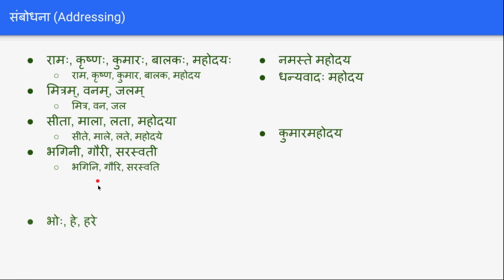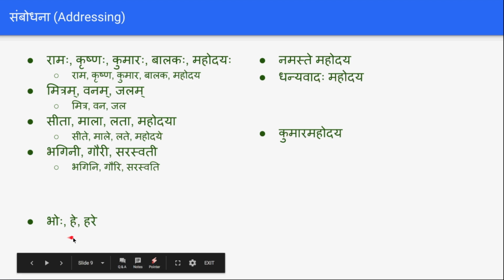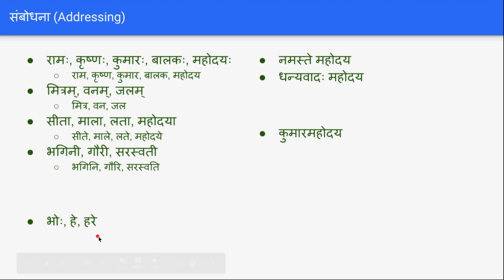And there are other words called boho, he, hare. These are words we generally use with people who are very close to us, or who are younger than us. Boho is kind of like dude in English. Boho agachatu, hey Mitra, boho kathamasti. So while conversing we use these words: boho, he, hare.